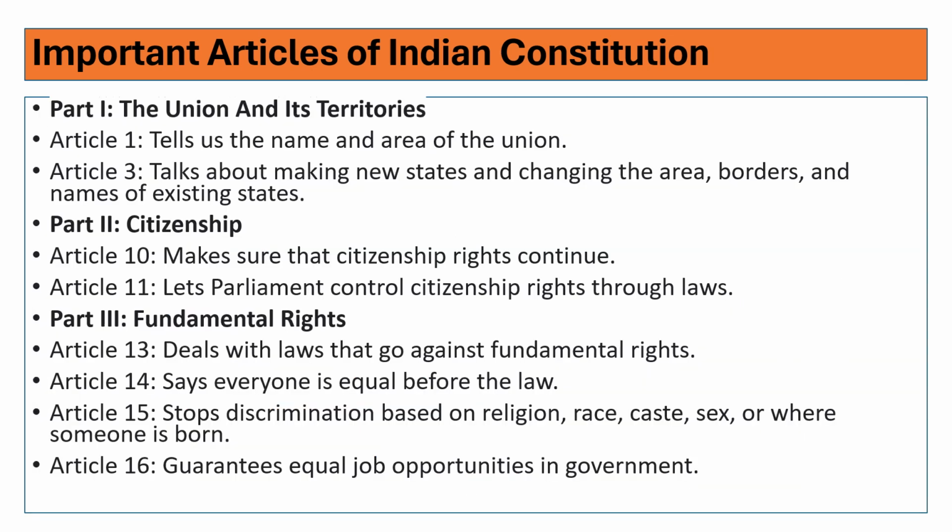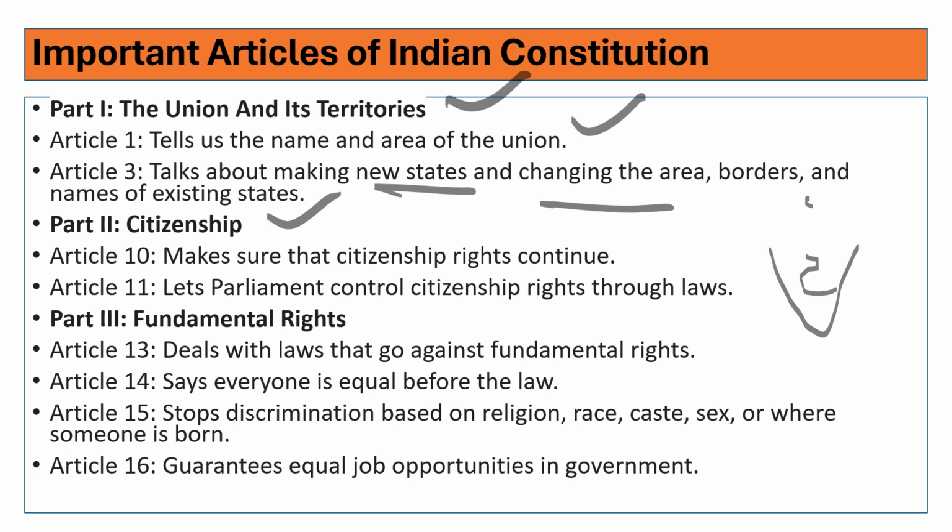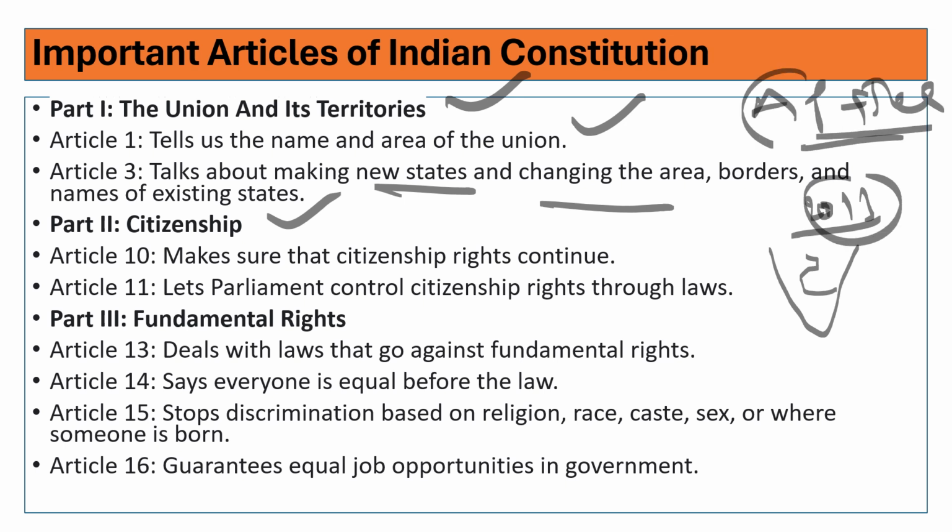So without further delay, first thing, Part 1 deals with union and territories. Article 1 tells about the name of our nation, Bharat, and the area of the union. Article 3 talks about making new states, changing the area, borders and names within the existing states. Recently, in 2013, they bifurcated Andhra Pradesh and Telangana. The bifurcation happened because of Article 3.